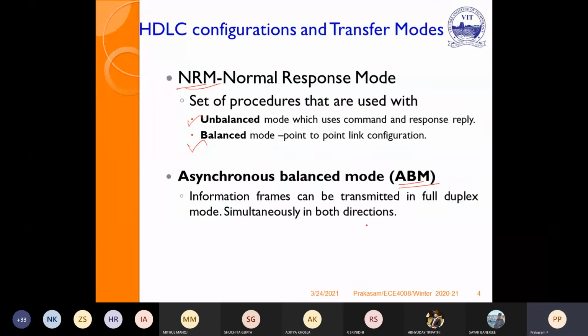Balanced mode you can go for point to point. But the second mode, ABM, is working purely on the balanced mode, so it will support only point to point. So NRM will support point to point as well as multi-point communications. ABM will support only point-to-point communication because it works based on the balanced mode only. The balanced mode means automatically both will be synchronized. Both the source as well as destination will be linked like a full duplex, so you can communicate both ways.